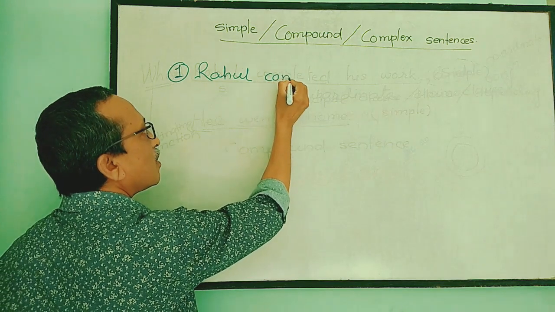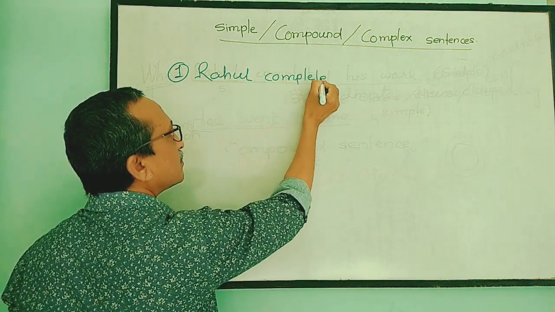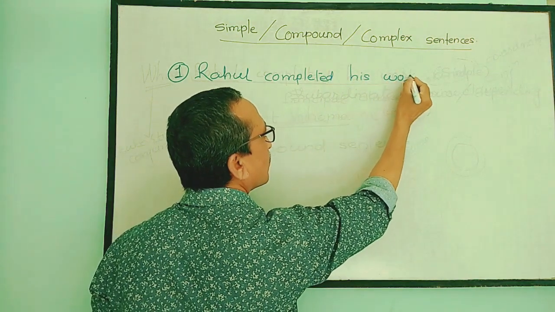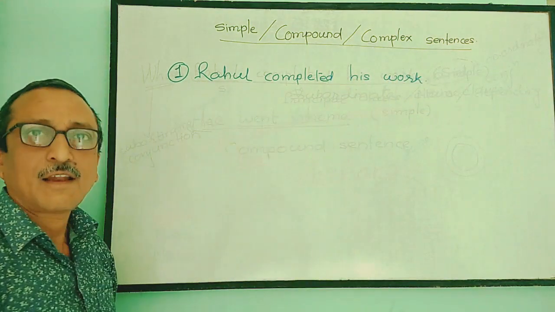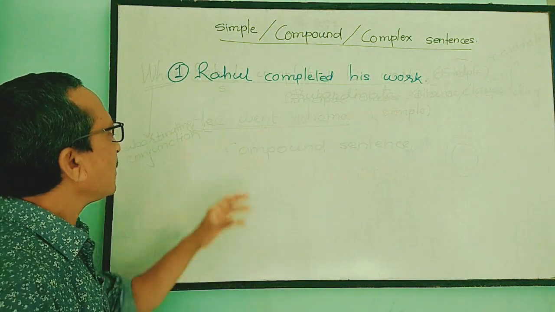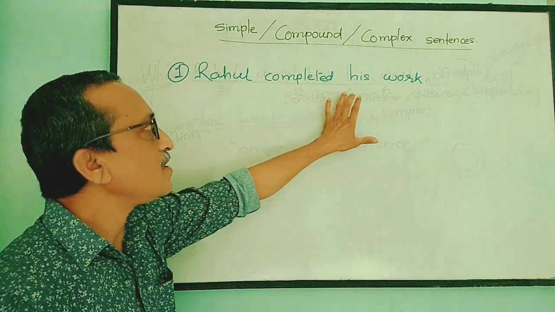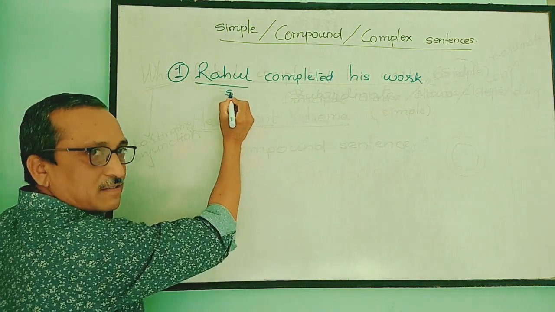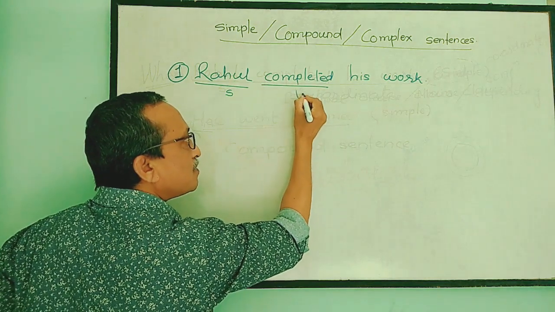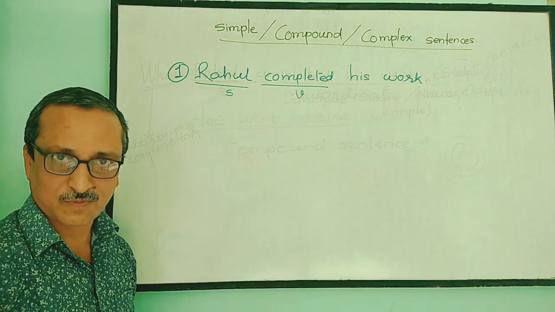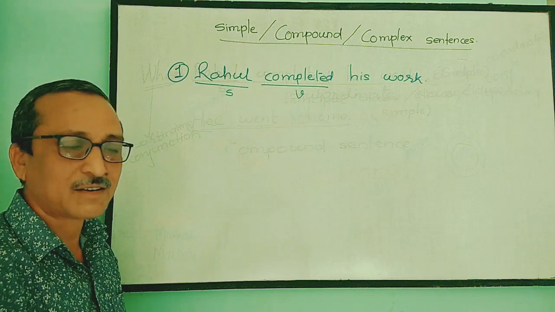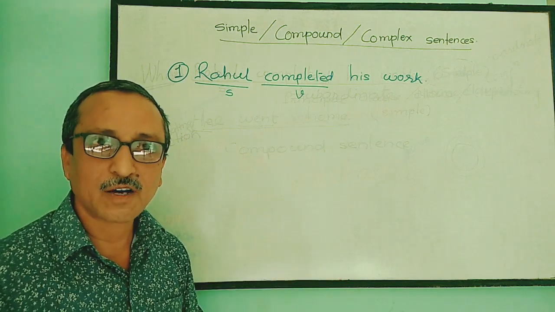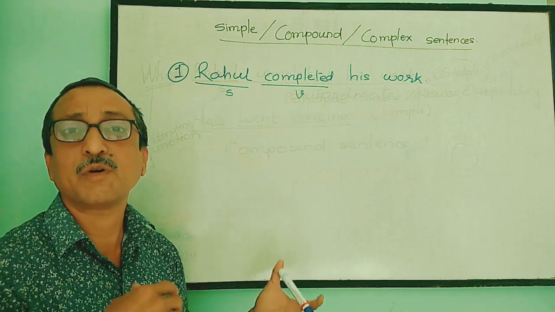Rahul completed his work. Let us see this sentence. Look, Rahul completed his work. You will find that in this sentence there is one subject, one verb and some other words. It is the object, but at the place of object some other words can also be there. It can be an adverb, an adjective, an adverbial phrase, anything.